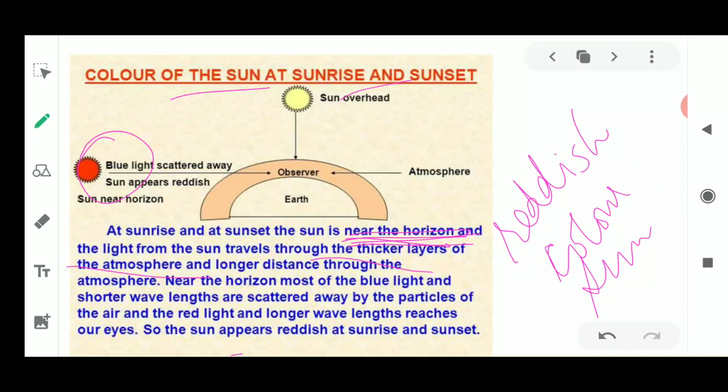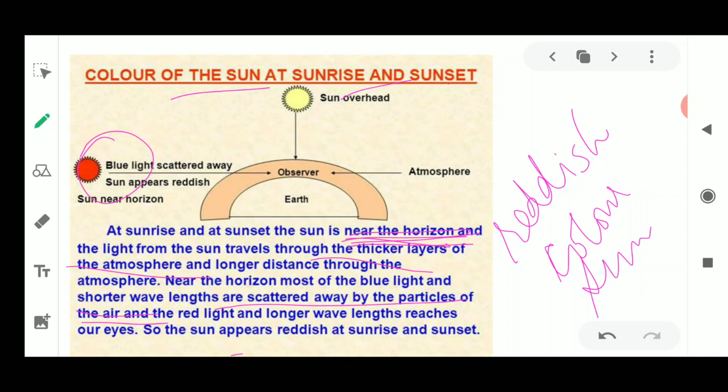Now what happens near the horizon is that most of the blue light, of shorter wavelength, has been scattered away by the particles of air. As I told you, the sky looks blue because blue light was scattering. Similarly here, when the sunset is happening, the blue light is almost scattered all around. What we are left with is only the red light.